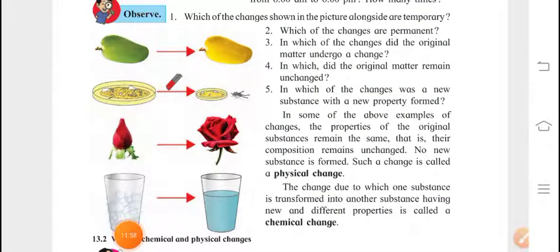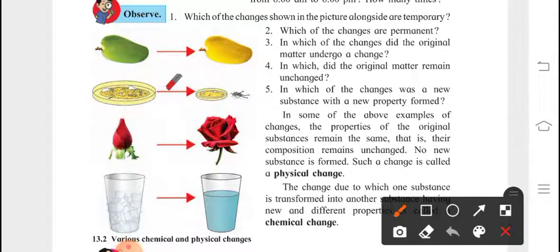Now we are with physical change and chemical change. If you observe all these examples, then you can clearly understand what type of change is physical and what type of change is chemical. So now we are having examples here. Like the first example, which of the changes shown in the picture alongside are temporary? Which of the changes are permanent?